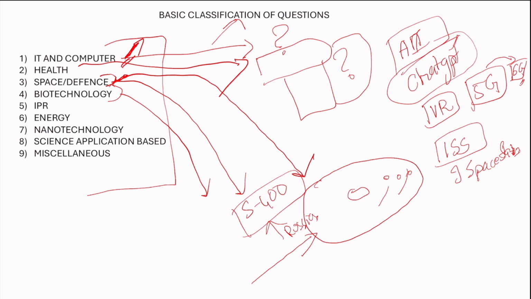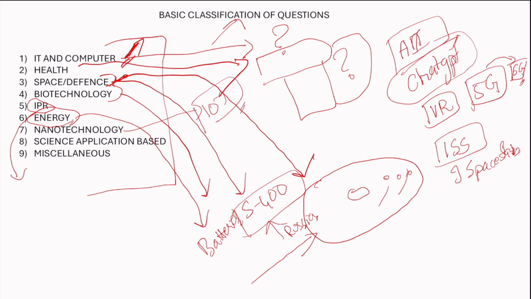We are right now seeing, in a human body, we are putting a pig's heart, and we are seeing if a human can survive using a pig's heart. All this will be covered in biotechnology. And then intellectual property rights, and then fuel, batteries, and then nanotechnology, which is 10 to the power minus 9.